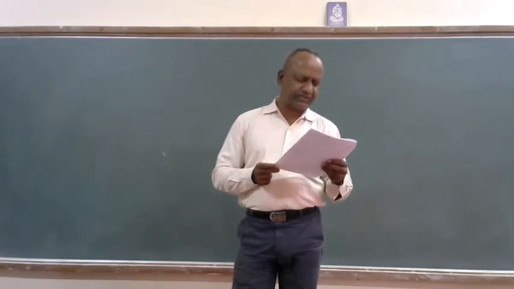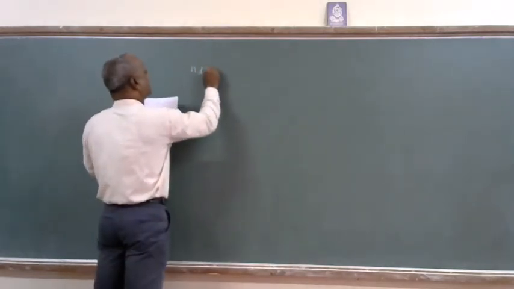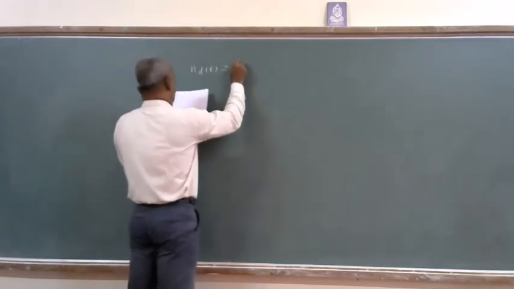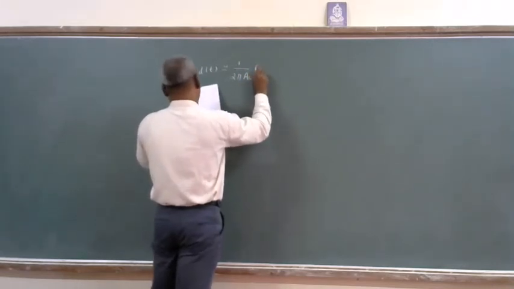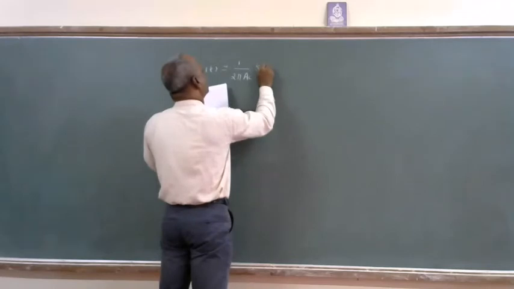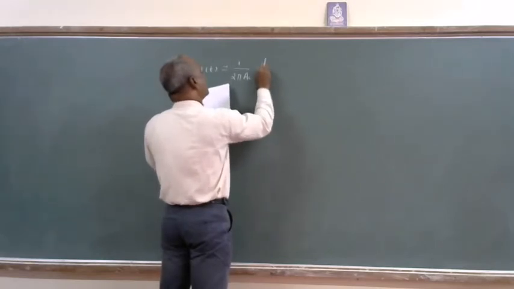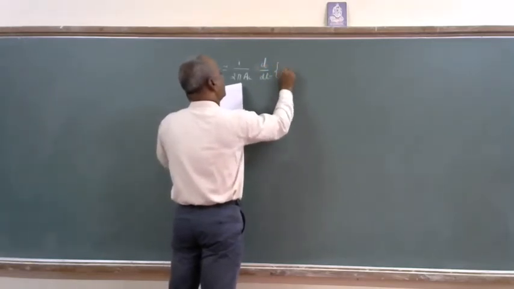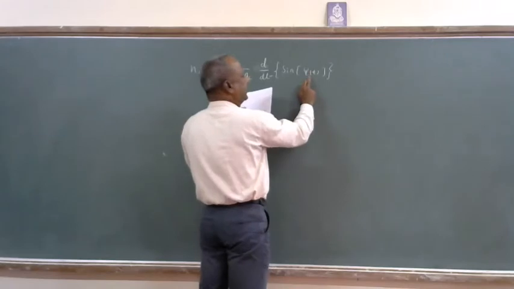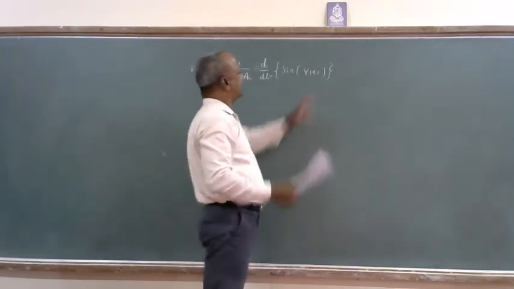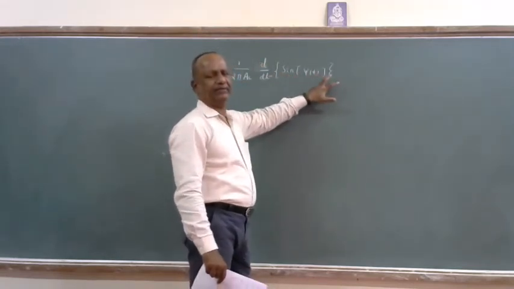Based on that assumption, we get equation number 17. Yesterday the equation was N_d(t) is approximately equal to 1/(2πA_c) times the differentiation of sin(ψ(t) minus φ(t)).